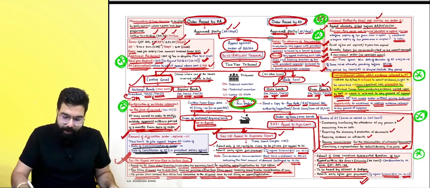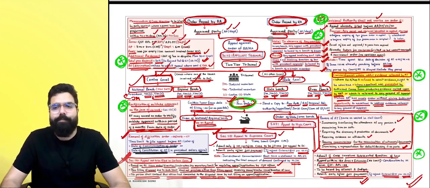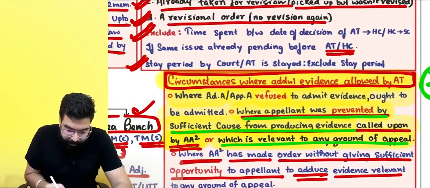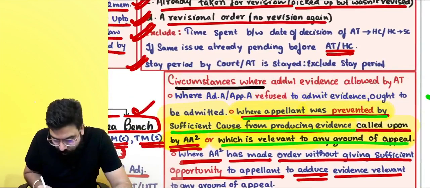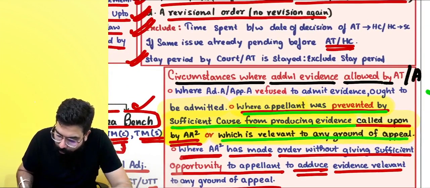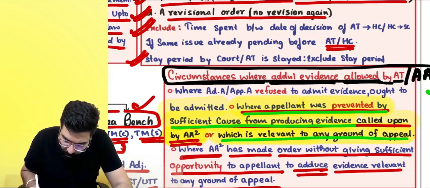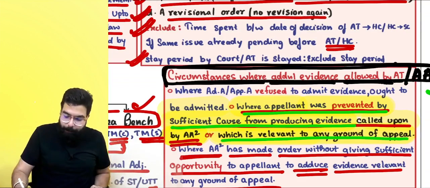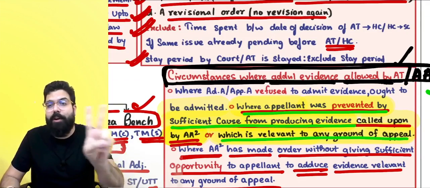I'll stop my revision on the chapter of appeals and revision over here, everyone. One small thing which you can change over here: circumstances when additional evidences are allowed by the appellate authority or appellate tribunal. When can they admit additional evidences? The appellate tribunal also can admit. Generally, the appellate authority or appellate tribunal will not go ahead.